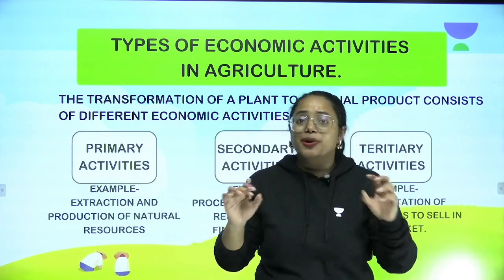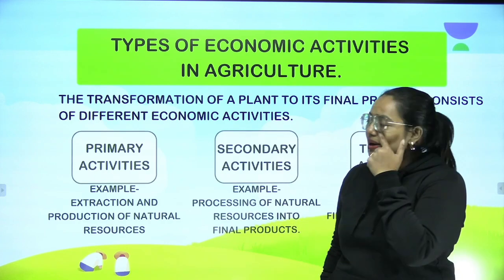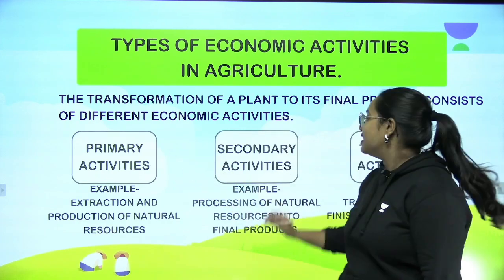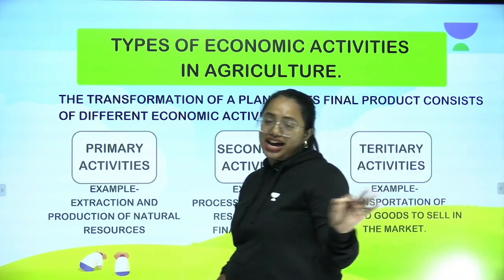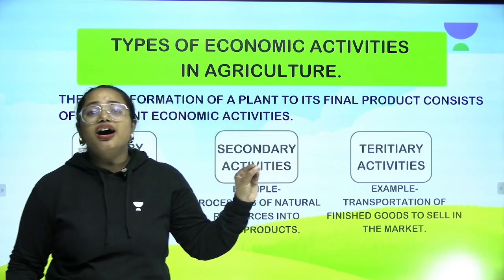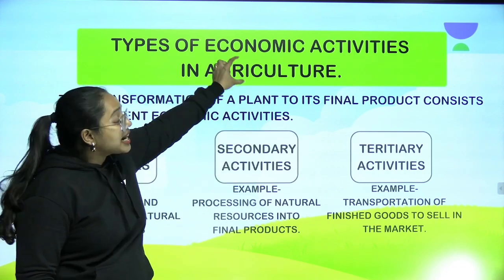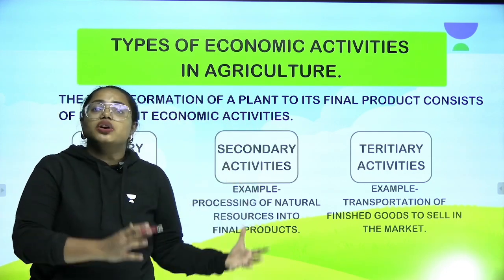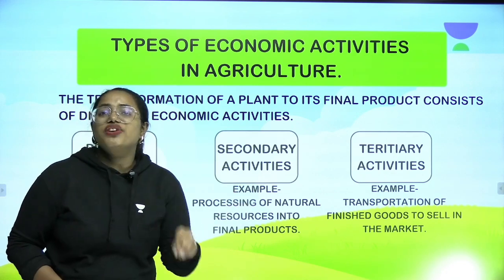In that process, there are mainly three activities: primary activities, secondary activities, and finally tertiary activities. These three are considered the various steps or economic activities present in the transformation of a product into its final form. So that's what we are going to learn now.